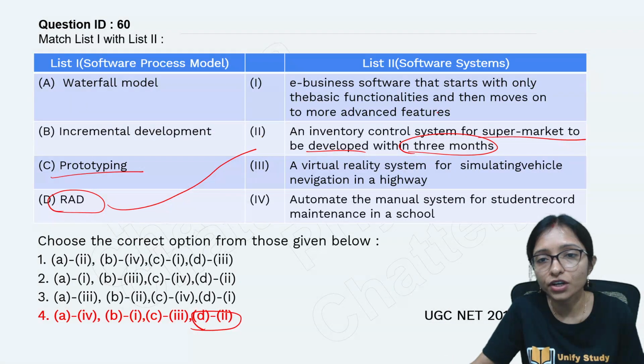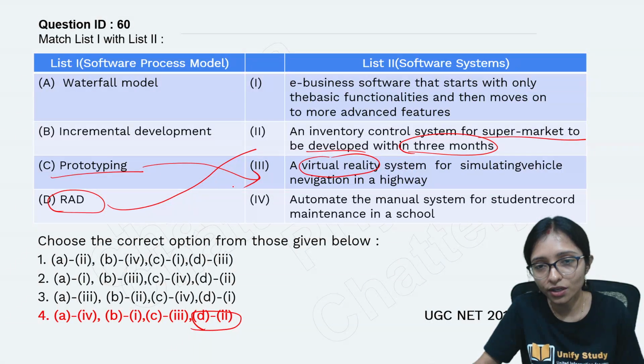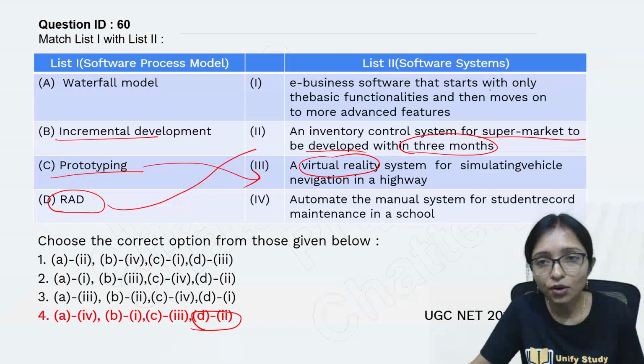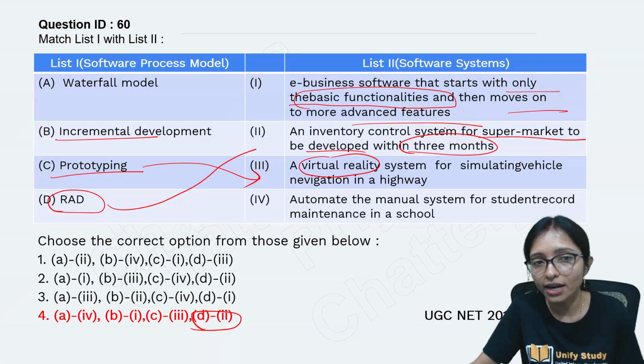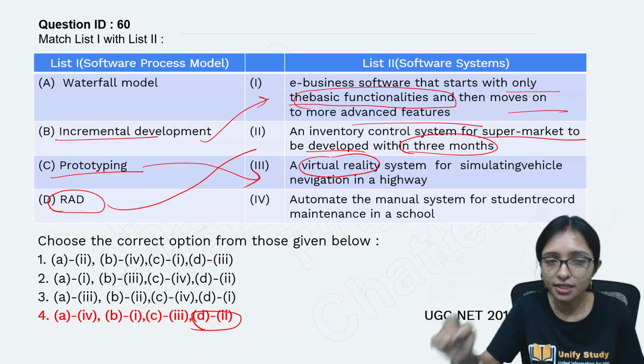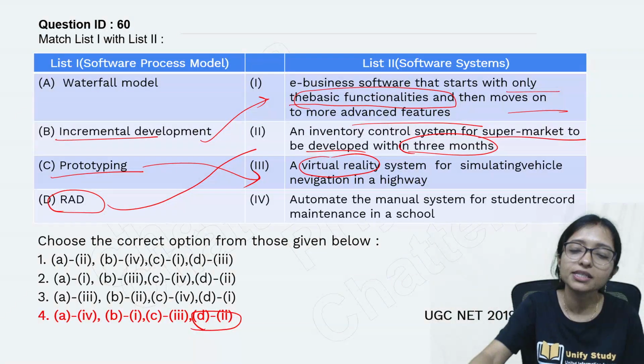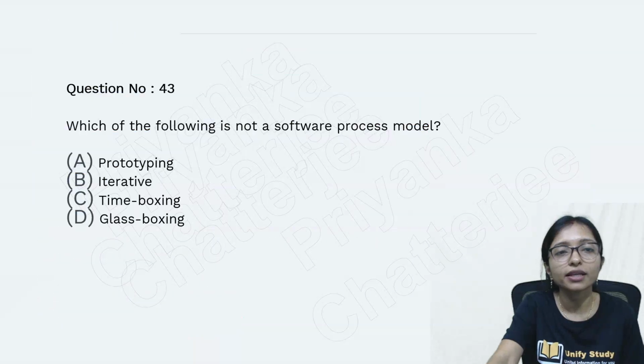And for prototype, virtual reality is the keyword. You can see here this is virtual reality. This is the keyword here. And here you can see the incremental model. Which one is the incremental model? In the incremental model you can see you start with only the basic functionalities. Only the basic, then go for advanced features. That is the incremental model. So these are the keywords. Remember the keywords, and you will be easily able to identify all the models.